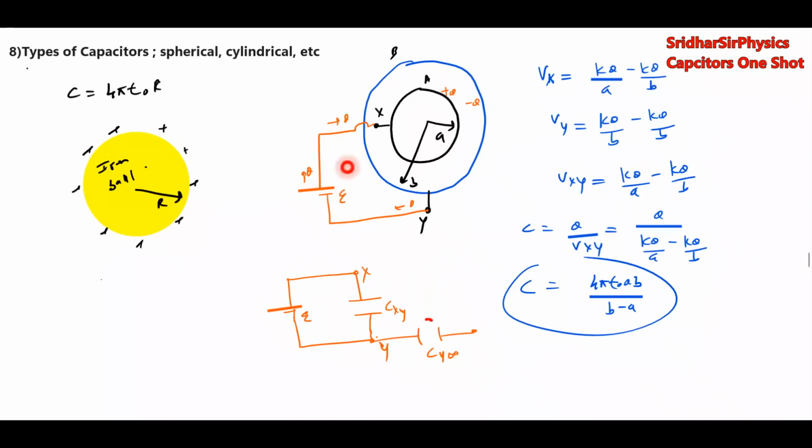From Y, from this surface to infinity there will be capacitance. Similarly यहाँ से सरफेस पॉइंट Y से till infinity there will be one capacitance. वो कैपेसिटेंस मैं यहाँ पे दिखा रहा हूँ.